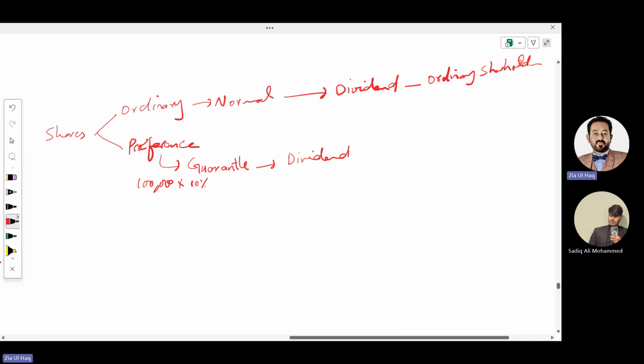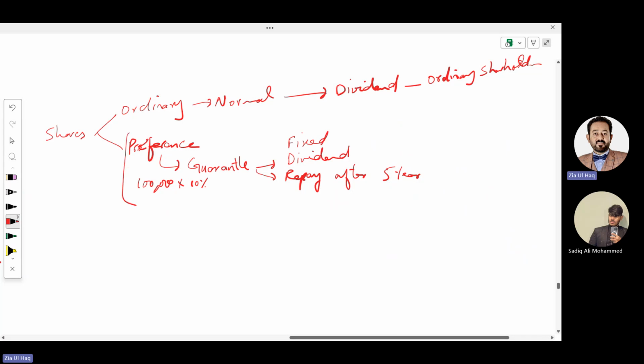And to these preference shareholders, the company also gives a guarantee not only for dividend. We will repay your money, suppose after 5 years. To ordinary shareholders, the company never ever pays money back. They can receive their money by selling shares in the market or at the time of company death. Otherwise, their money the company will never pay back. But for preference shareholders, the company gives a guarantee: we will repay your money after 5 years and we will pay you fixed dividend as well.